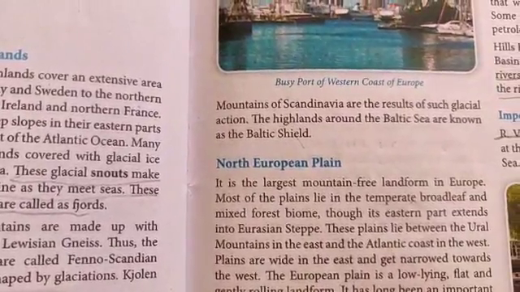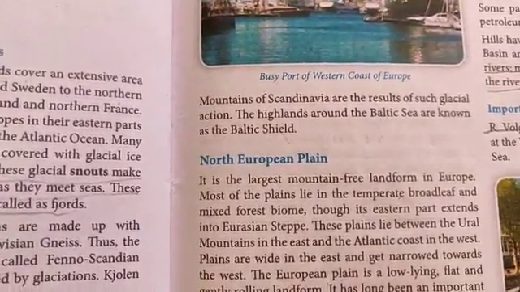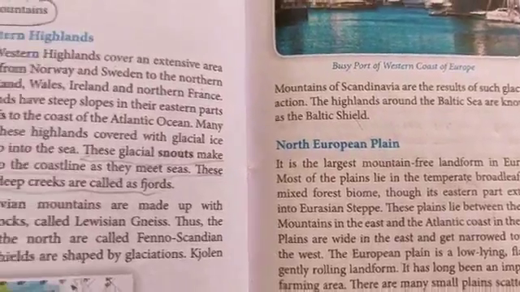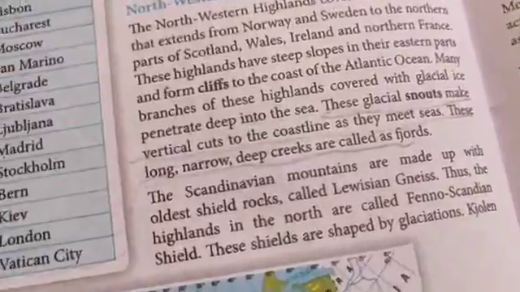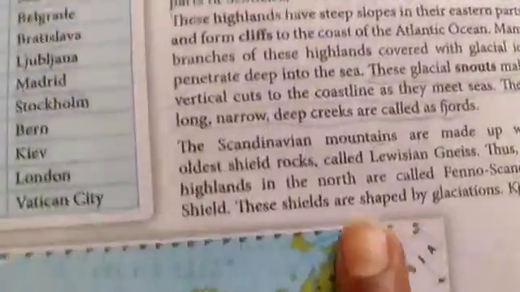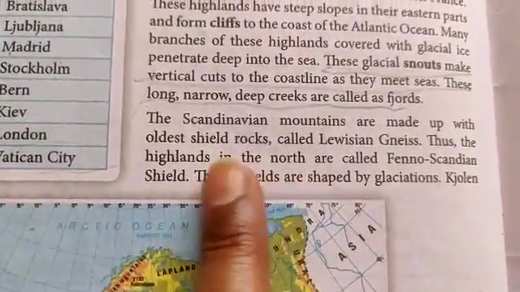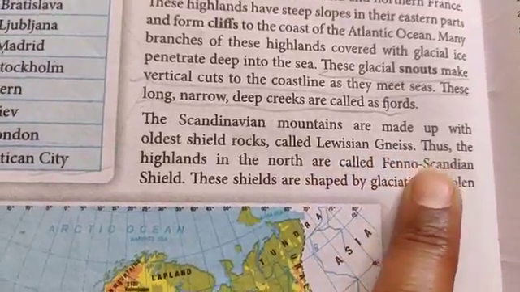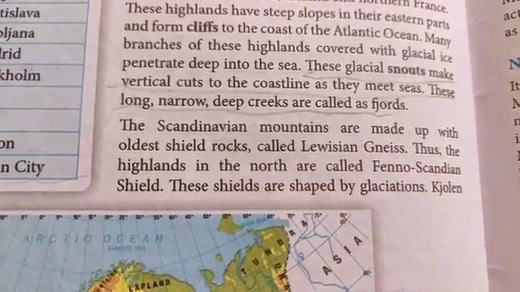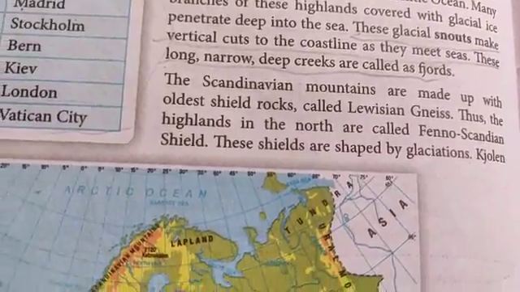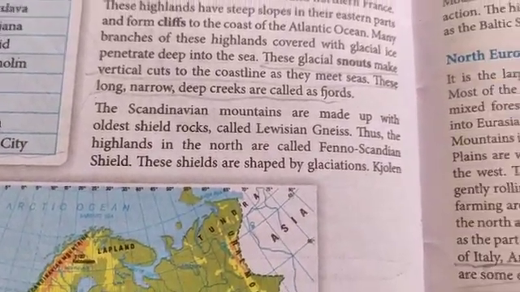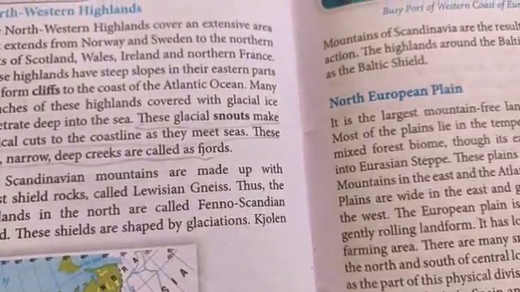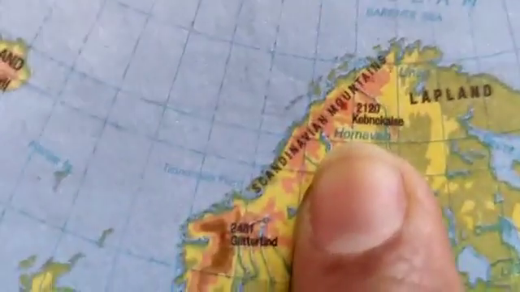Such highlands around the Baltic Sea are known as Baltic shield. Sorry, children. A lot of information here, please underline: made up of the oldest shield rock called Laurentian gneiss. Thus, the highlands in the north are called Fenno-Scandian shield. These shields are shaped by glaciations. Kjolen mountain of Scandinavia, it is given over here.